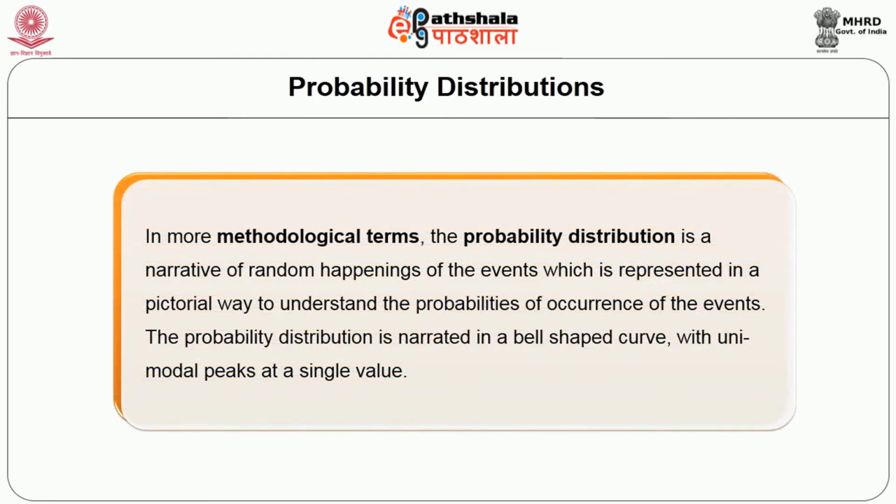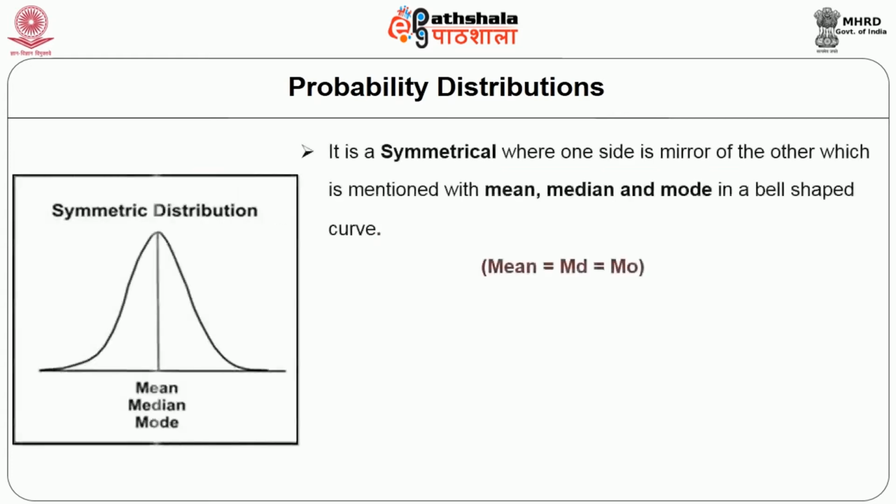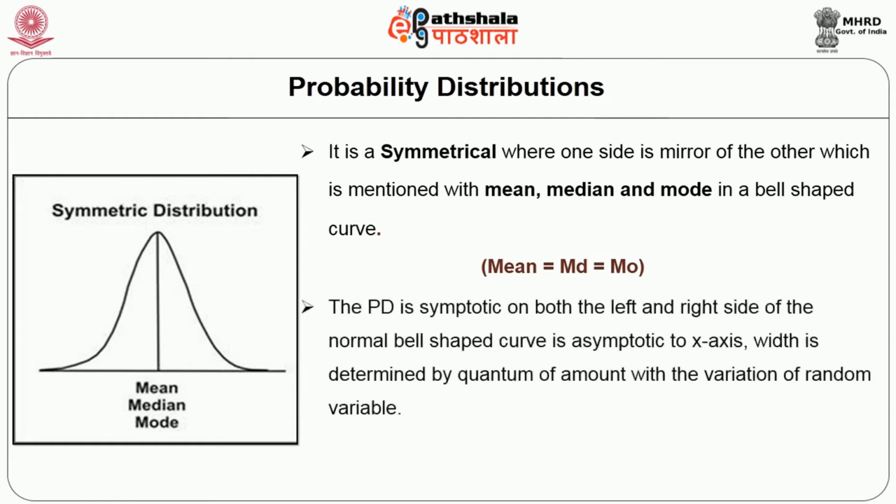In more methodological terms, the probability distribution is a narrative of random happenings of events, represented in a pictorial way to understand the probability of occurrence of the events. The probability distribution is narrated in a bell-shaped curve with a unimodal peak at a single value. It is symmetrical, where one side is a mirror of the other, and it is marked with the mean, median and mode in the bell-shaped curve. So mean equals median equals mode. So this probability distribution is symmetrical on both the left and right sides of the normal bell-shaped curve.